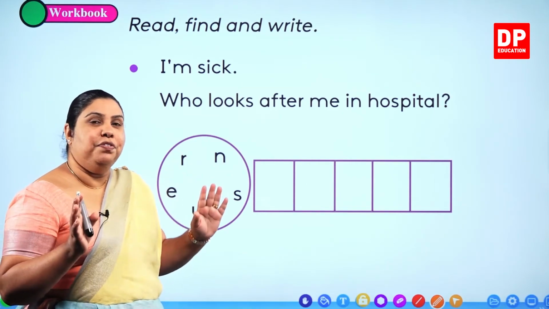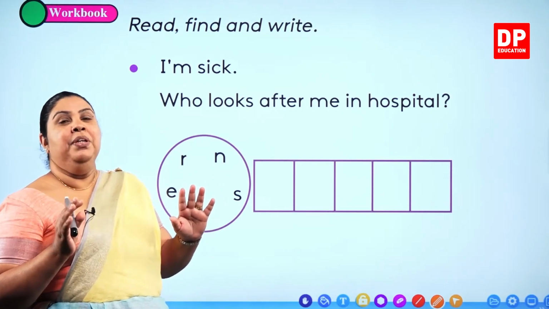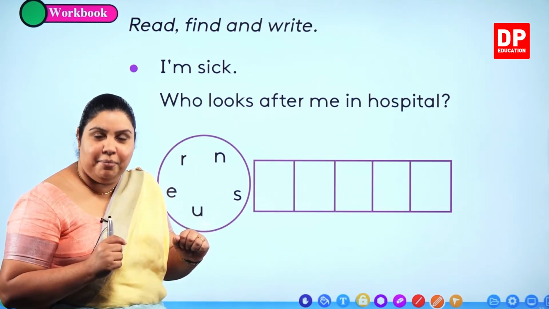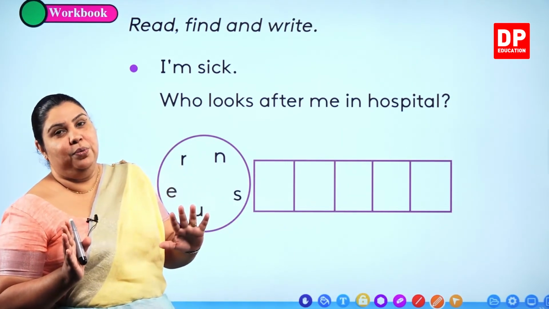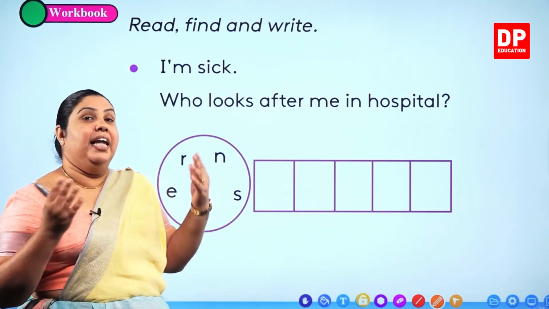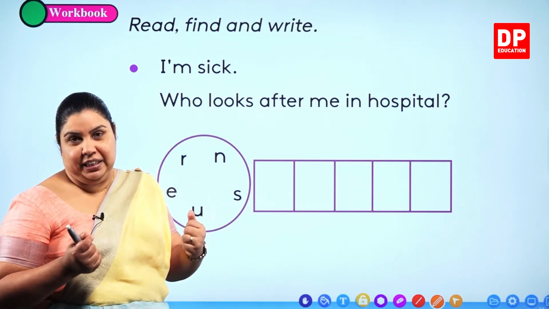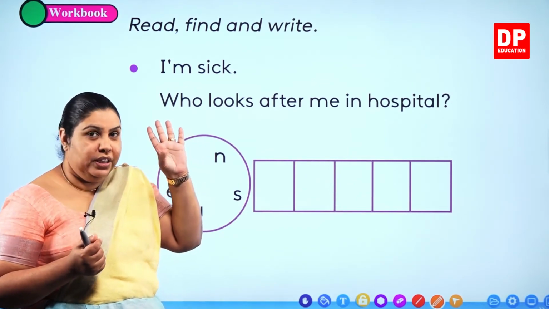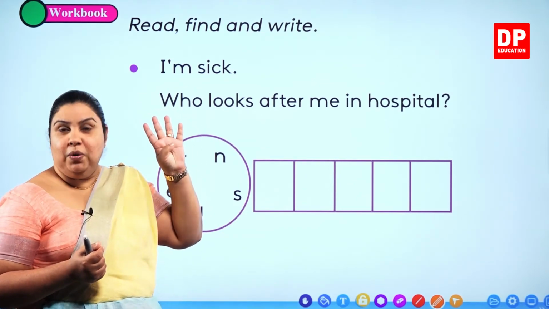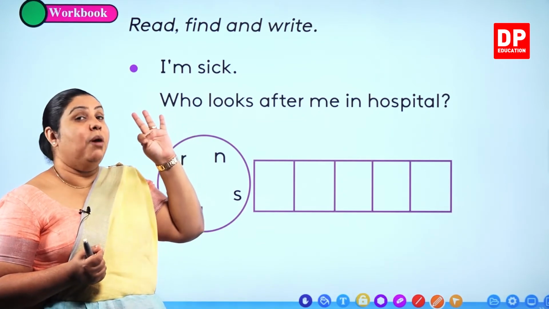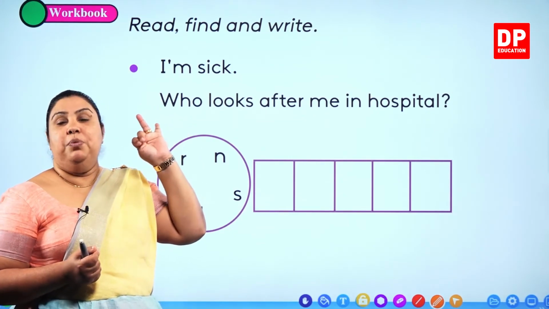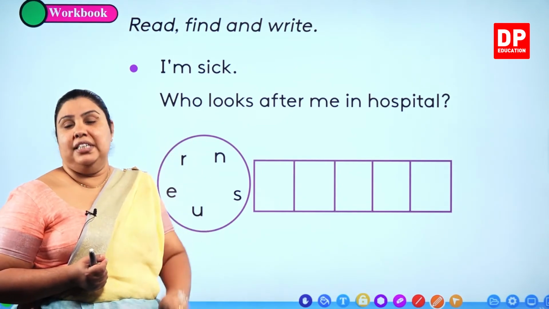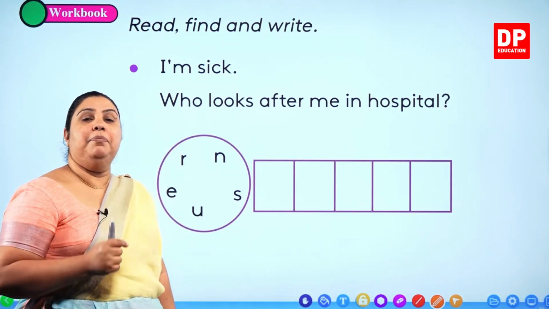Now first of all, I want you to remember the people whom we spoke about in our lesson number 3, part 1 and part 2. අපි කා ගැනද පුතේ කතා කරේ? They help us to be healthy කියලා අපි කතා කරේ නේද? We spoke about the doctor, we spoke about the nurse, we spoke about the dentist, we spoke about the sweeper, and we spoke about the pharmacist. ඒ පස් දෙනා ගැන තමයි අපි කතා කරේ.